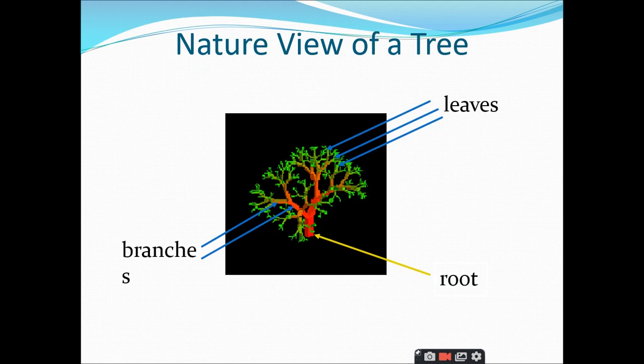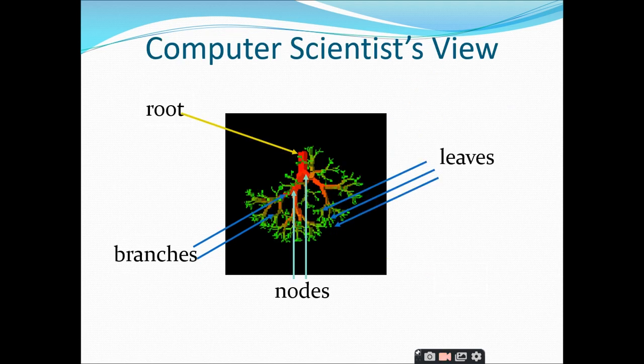So coming to our discussion of trees, this is how a natural view of a tree is. That means we have the root at the bottom and the leaves and branches towards the upward direction, right? But computer scientists view the tree in a different manner. They simply tilt the tree, and this is how computer scientists view a tree.